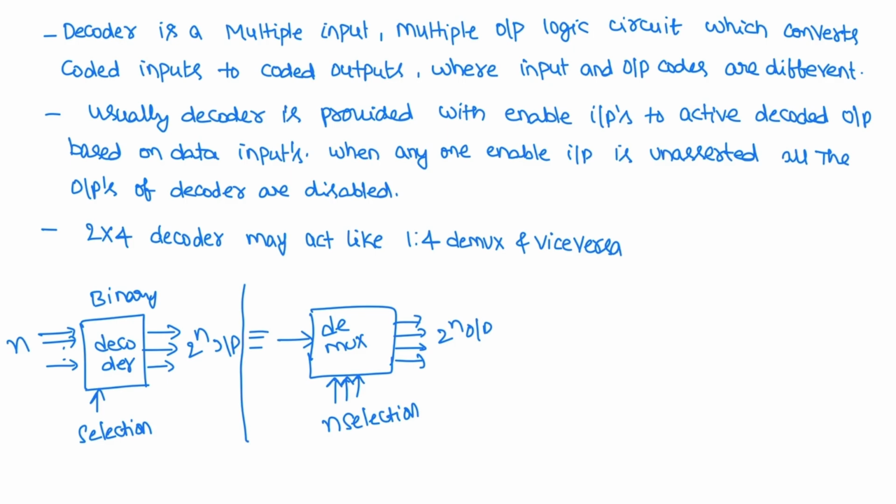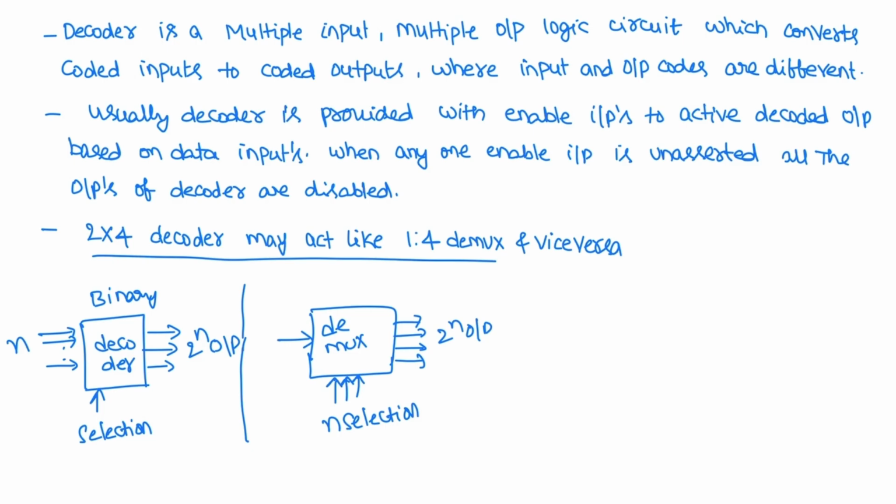Decoder is a multiple input, multiple output logic circuit which converts coded inputs to coded outputs where input and output codes are different. Suppose for a binary decoder, there are n inputs and 2 power n outputs with one enable line. Similarly, a demultiplexer has a single input line, 2 power n output lines, and n selection lines. Now the 2 by 4 decoder may act like a 1 by 4 demultiplexer and vice versa.